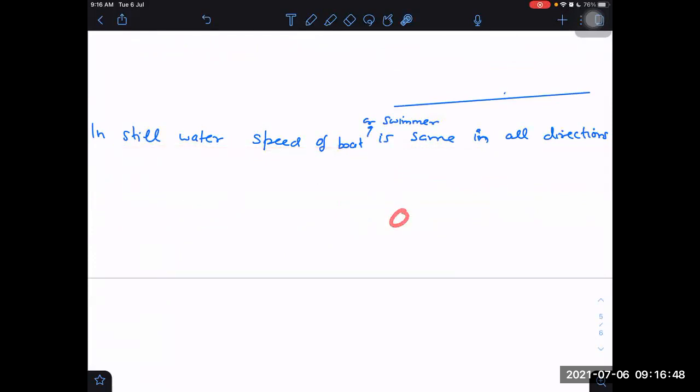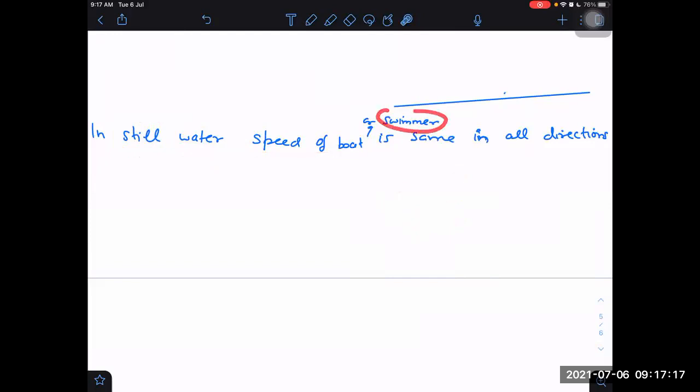Now it is a different thing that the person who is rowing the boat, it depends on him also, rowing it fast, rowing it slow. But if he wants to move the boat with full capacity, then he will be able to move it equally in all the possible directions, because the water is still. All directions are independent.